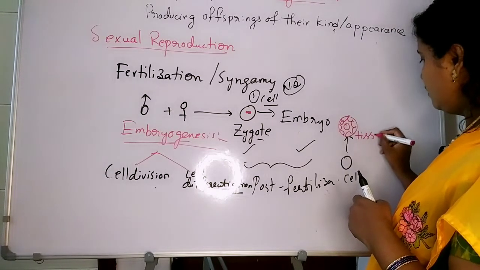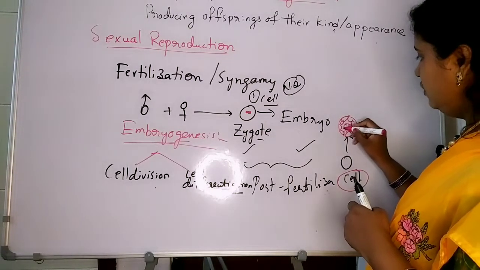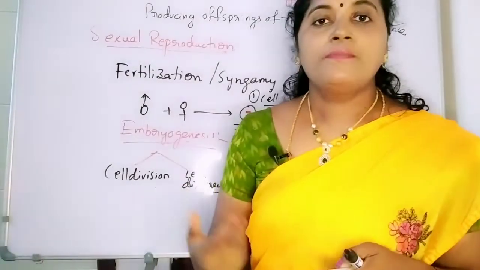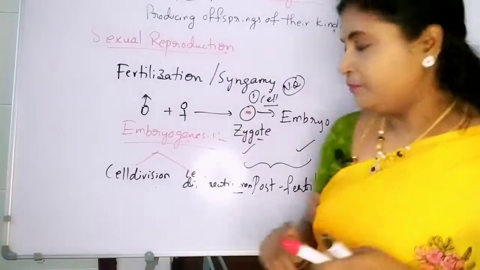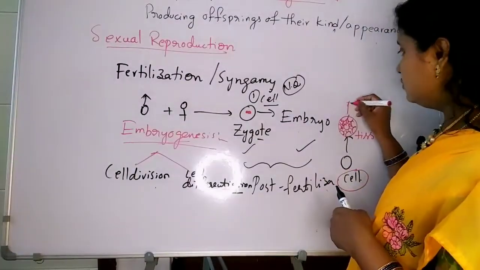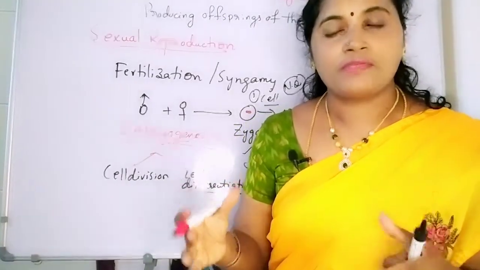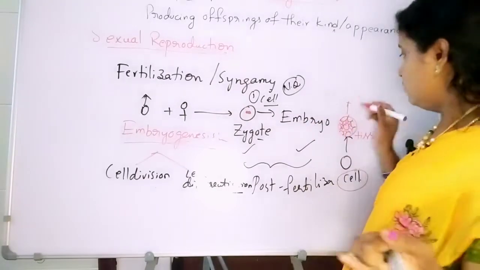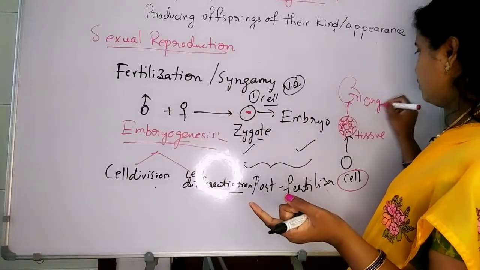By increasing the number of cells and based on the function performed, it is formed as a tissue. And a group of tissues which perform the same function forms an organ. Whatever the organ, I am drawing here the kidney, so it forms an organ.